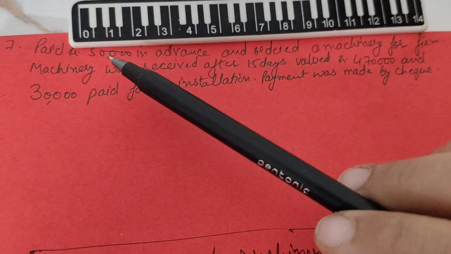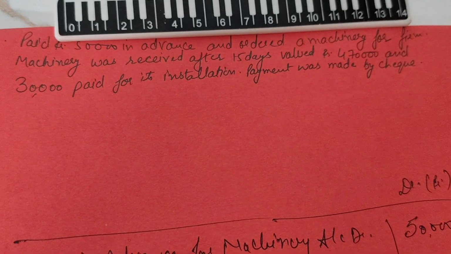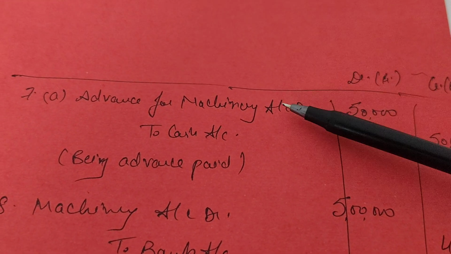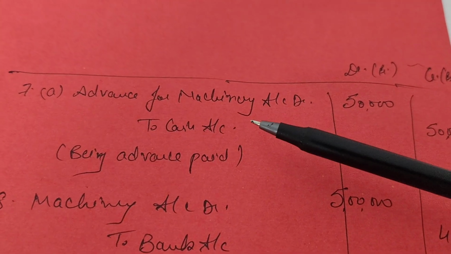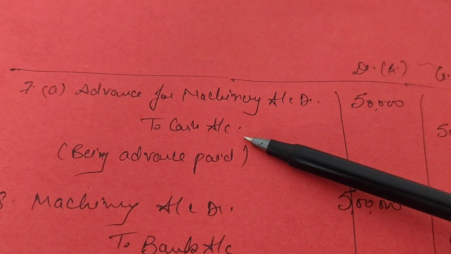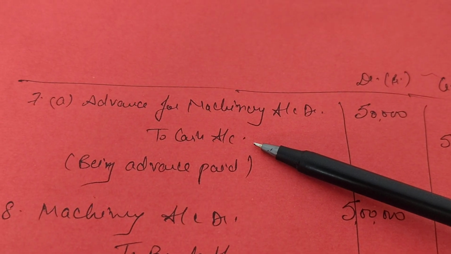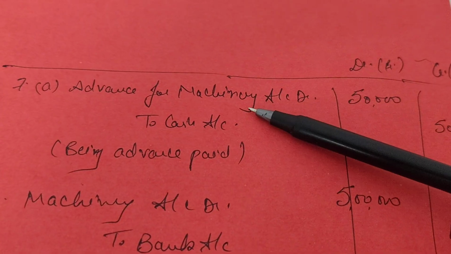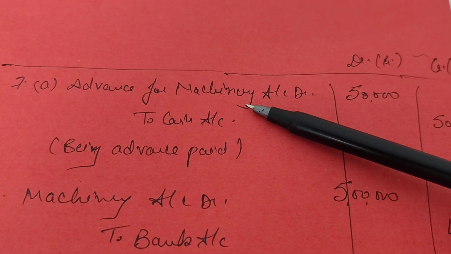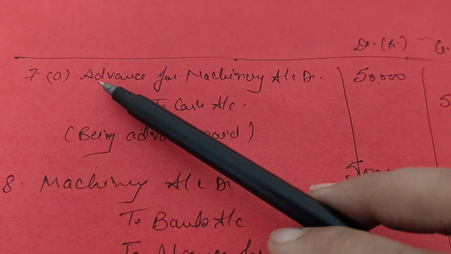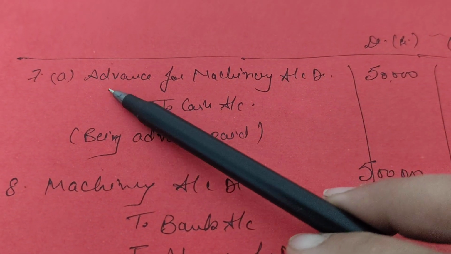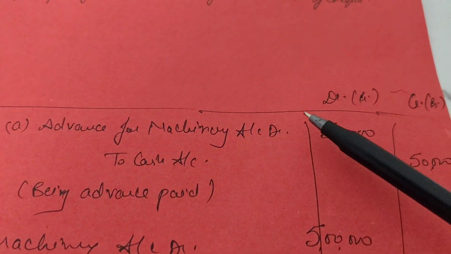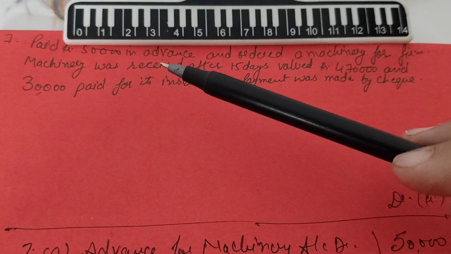First of all, we will make journal for this particular first line, that is advance for machinery account debit to cash account, because the proprietor is making a payment in cash but he is not receiving the machine, rather machine have been ordered and advance have been paid. So which account needs to be debited here? Advance for machinery account debit to cash account worth rupees 50,000 was paid.